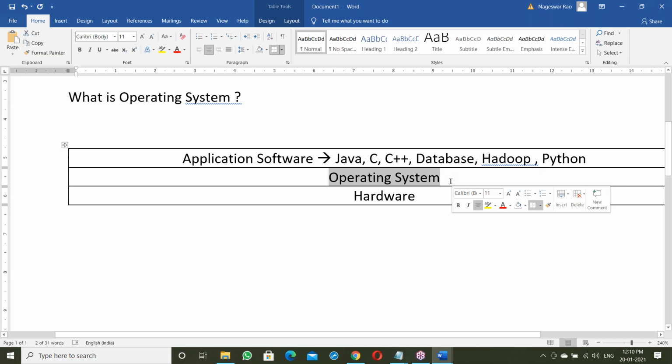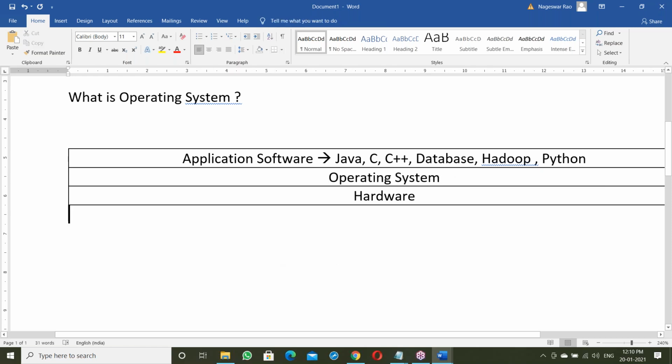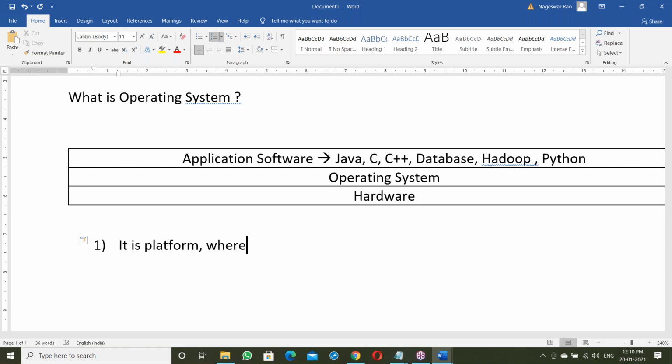Java is independent of platform, that means it is independent of OS. How it is independent of OS, we'll discuss on the next page. So what is an OS? It's a platform where we can run all application softwares.